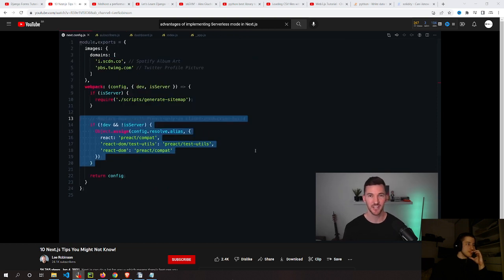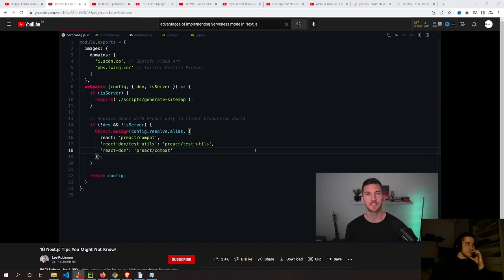While we're here in next.config.js, we can talk about number five, which is using Preact. You can actually swap out React with Preact very easily in Next.js. The easiest way to do this, in my opinion, is you only swap it out in the client production build. By overriding webpack, you can basically tell Next.js, hey, instead of looking at React, just use Preact instead. Now, why would you do this?